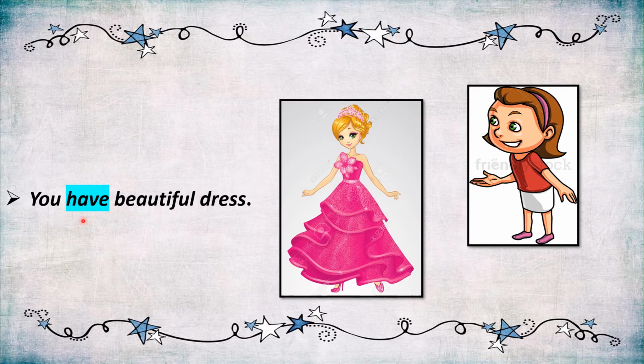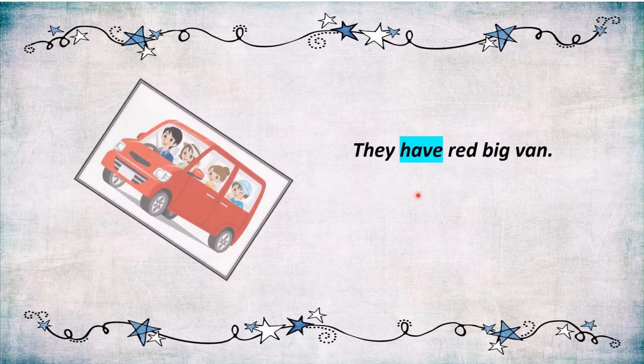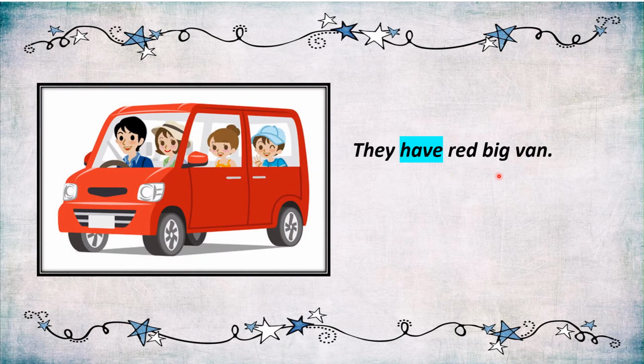Here we have used have, and you is a plural pronoun. They have a red van. Children, here they is the subject and it is a plural pronoun.